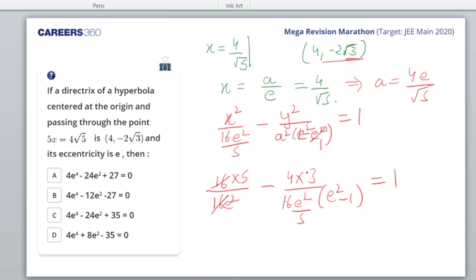So 16 and 16 is gone. 4 4 just 16. So I get 5 by e square minus 15 by e raised to power 4 minus e square, that's equal to 1. If I just solve it, I'll get C as the answer. I'll leave the calculation as of now because you guys are getting late.